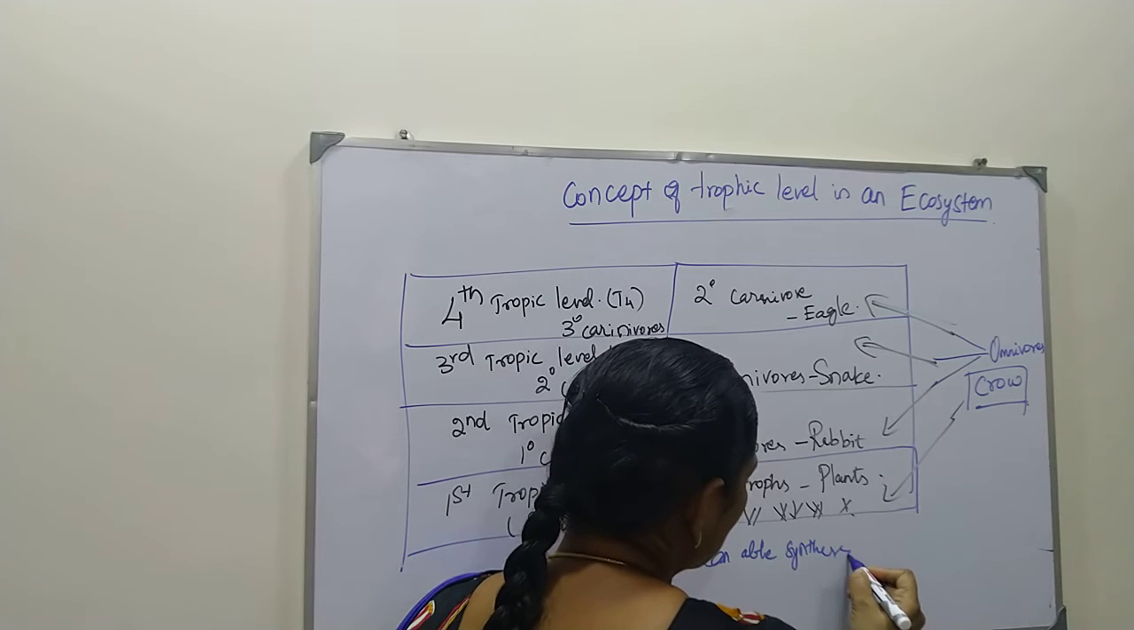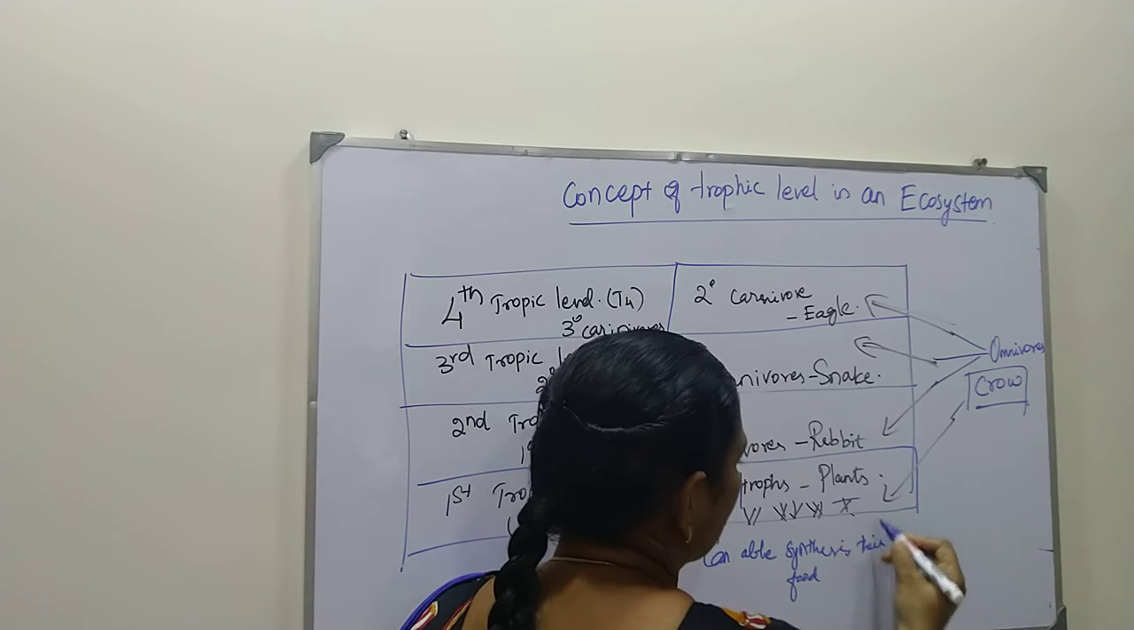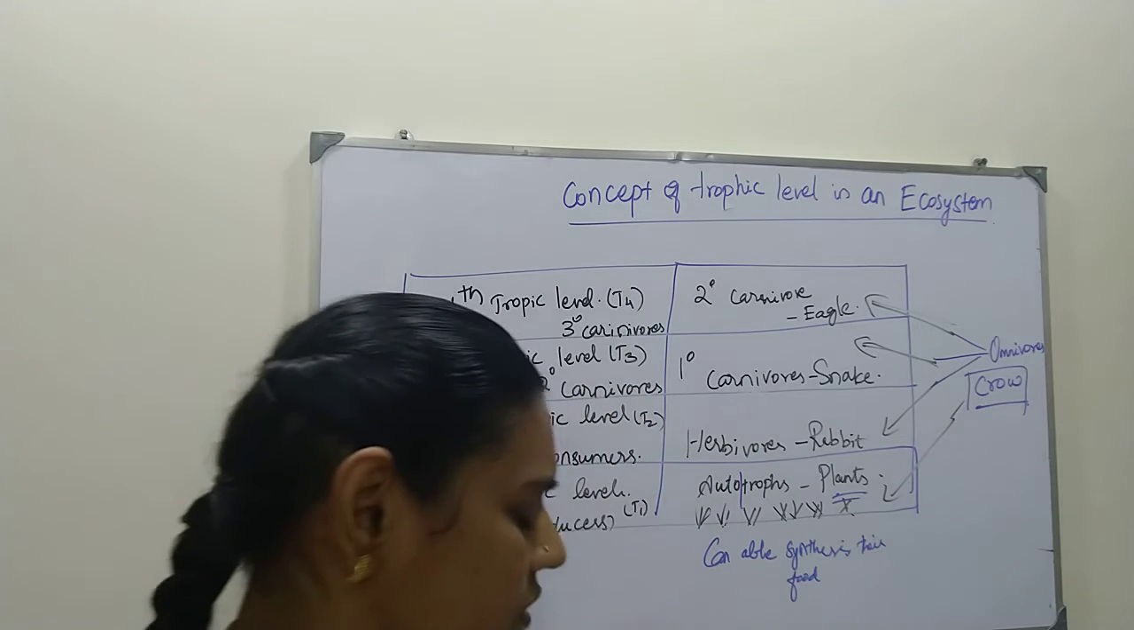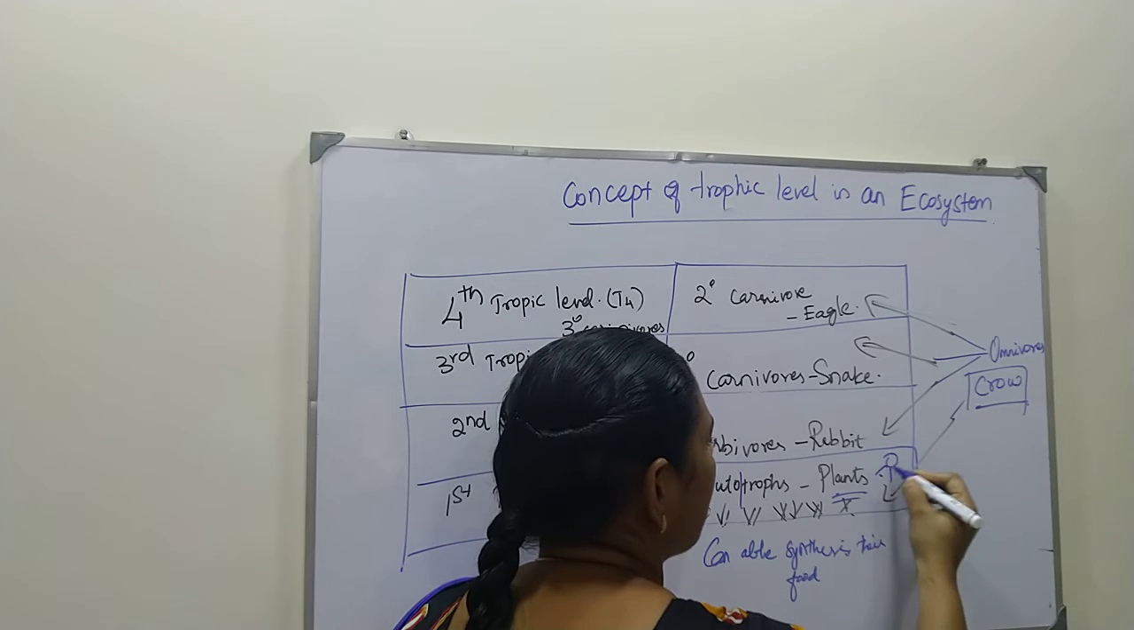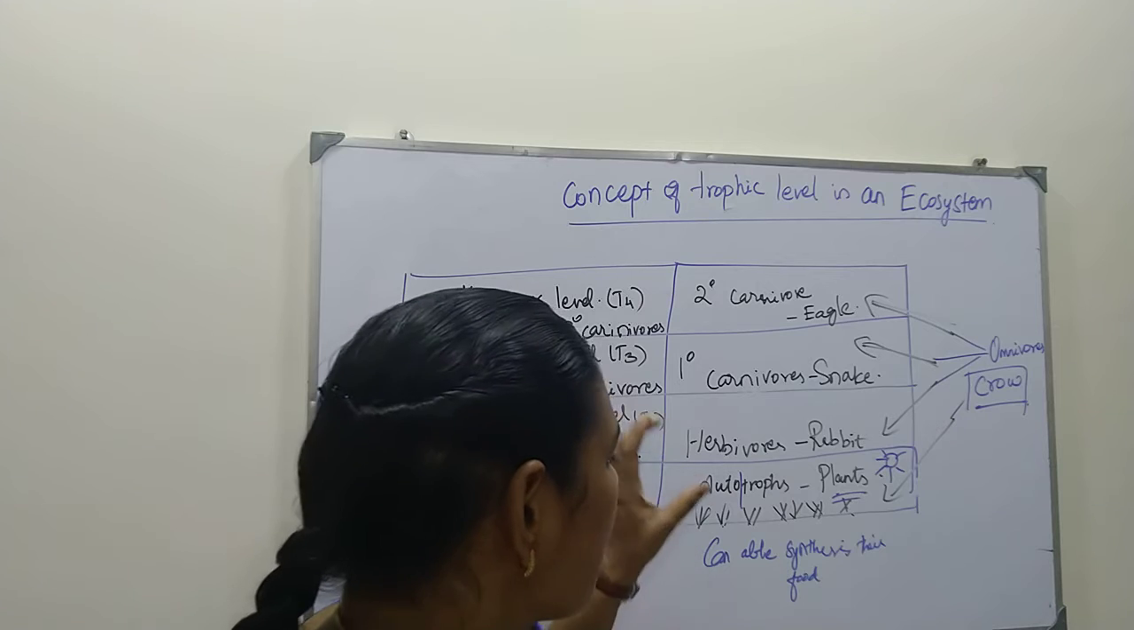That is plant. Synthesis their food is plants. All green plants are able to synthesize their food using sunlight with the help of the process called photosynthesis. So these are all the producers.